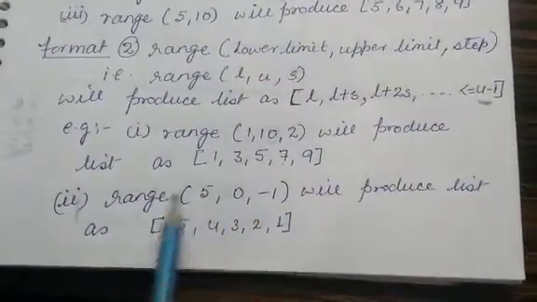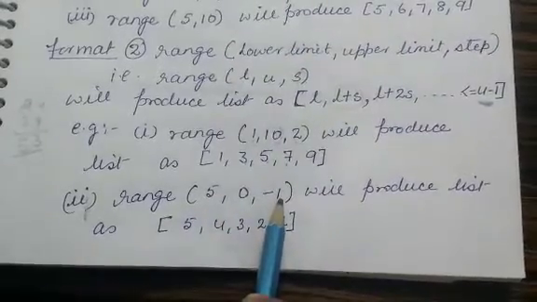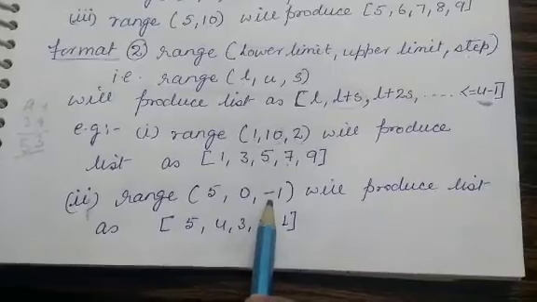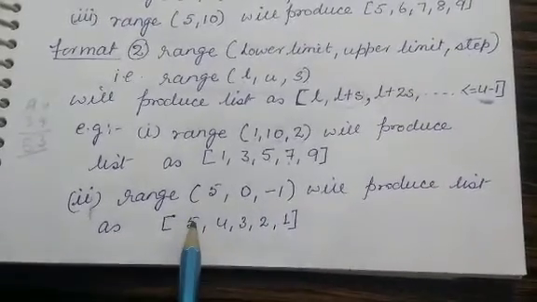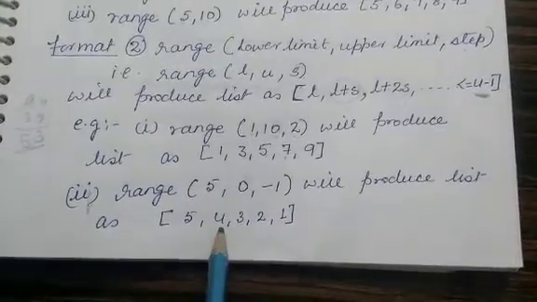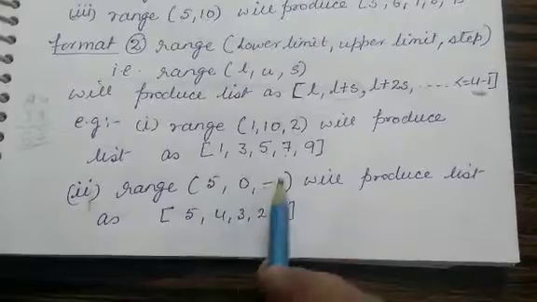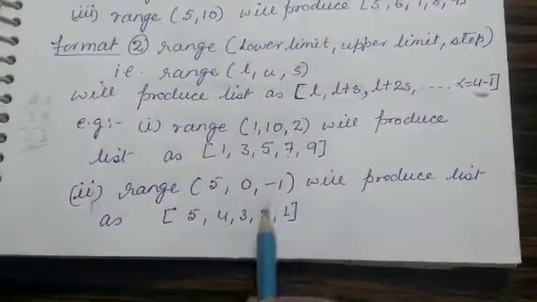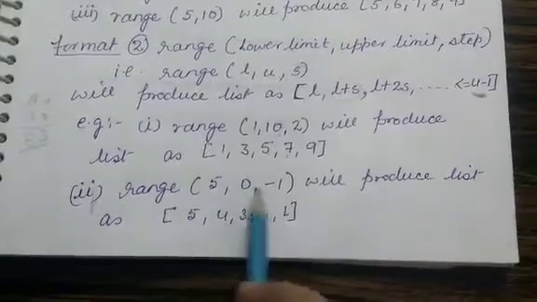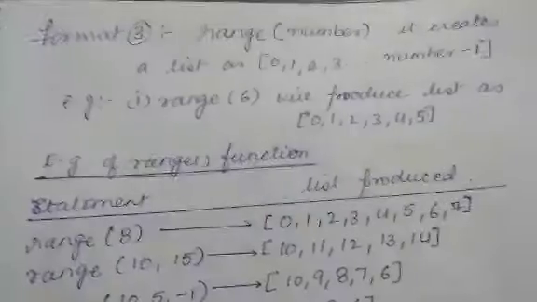Similarly, one more example. If you write range(5, 0, -1). Now 5 is the lower limit, 0 is the upper limit and minus 1 is the step. So first value will be the lower limit, 5. Then adding the step, that is 5 minus 1, that is 4. Then 4 minus 1, that is 3. Then 3 minus 1, that is 2. 2 minus 1, that is 1. And the next would be 0, which is not allowed, so it will stop before this.